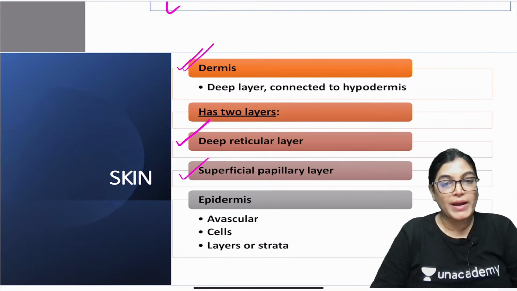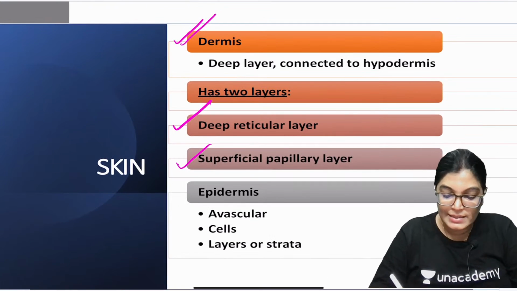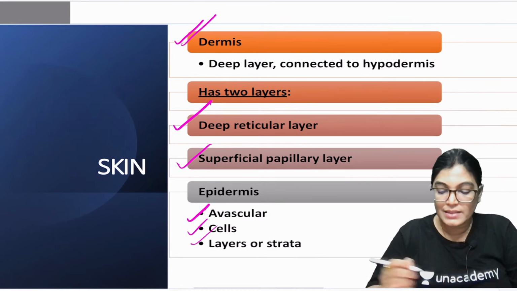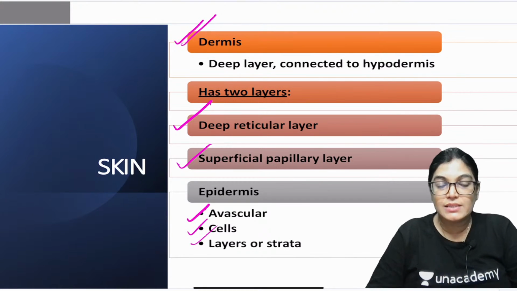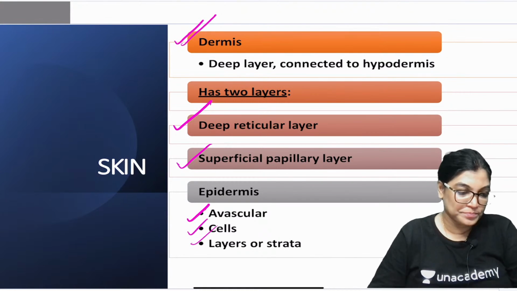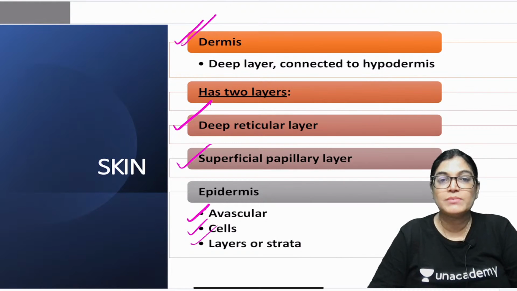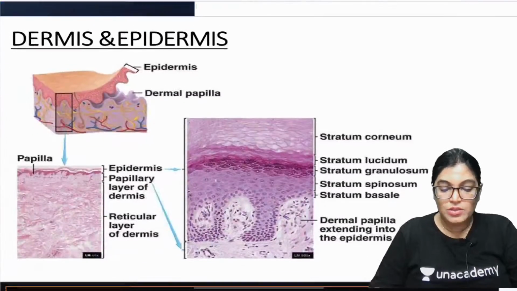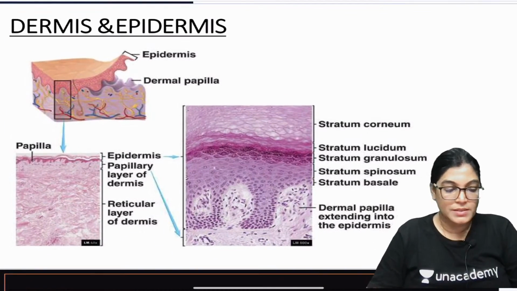The other important point about the epidermis is that it is avascular, it has cells, and the arrangement of the layers is in the form of strata. The arrangement of the epidermis layer of the skin is in the form of strata or layers. Okay. So now, coming to the dermis and the epidermis.